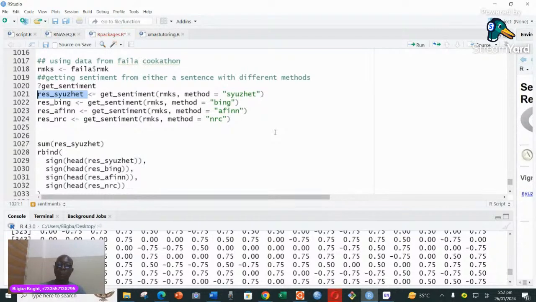How do we get sentences, whether we are mining sentences or we are mining text? And when we mine our sentences, we can go ahead and get the sentiment from it, or we can even try to see the emotions which are attached to it. Then we can plot our graph and have a conclusion. This is the first part of the video.